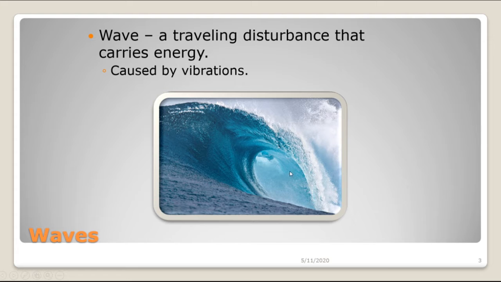It can move through a material. Some types of waves can move through empty space, but something somewhere is being disturbed out of its initial position and then allowed to return. All waves are caused by vibrations. So in the case of ocean waves, it's caused by the vibration of the wind against the water surface. If you strike the surface of a bell, it causes a sound, which is a type of wave, and that's caused by the surface of the bell vibrating back and forth very quickly.